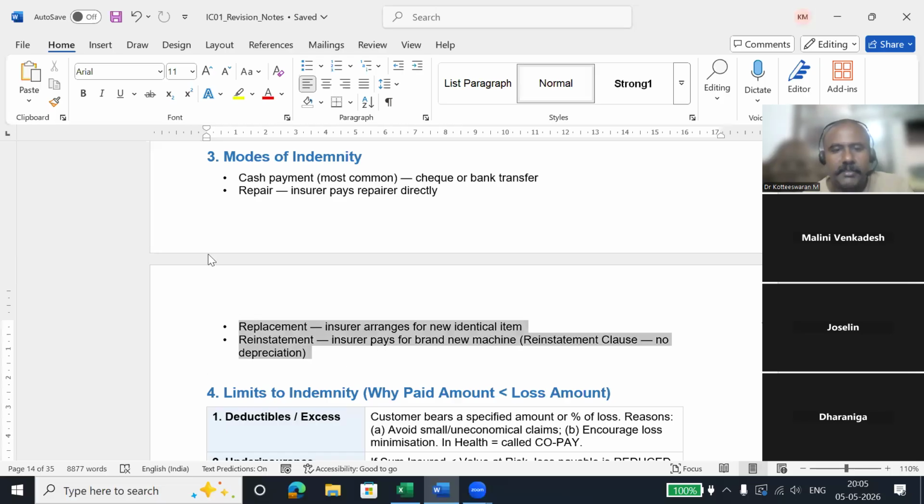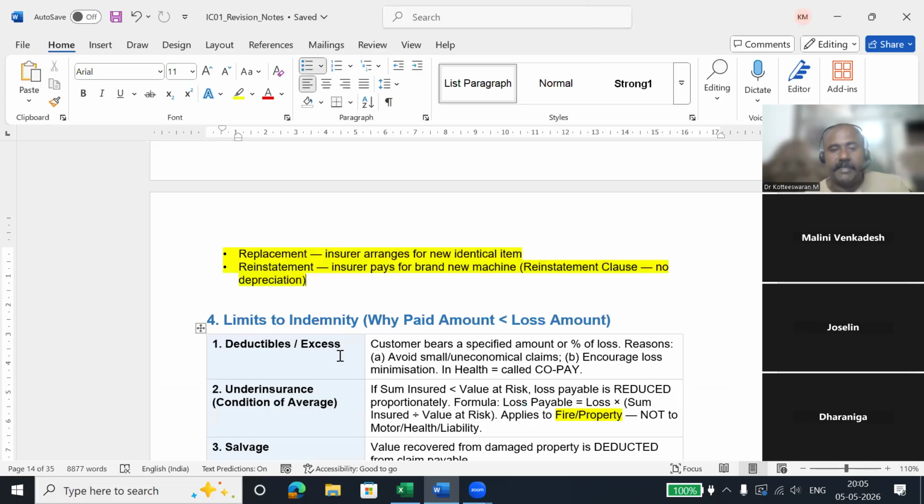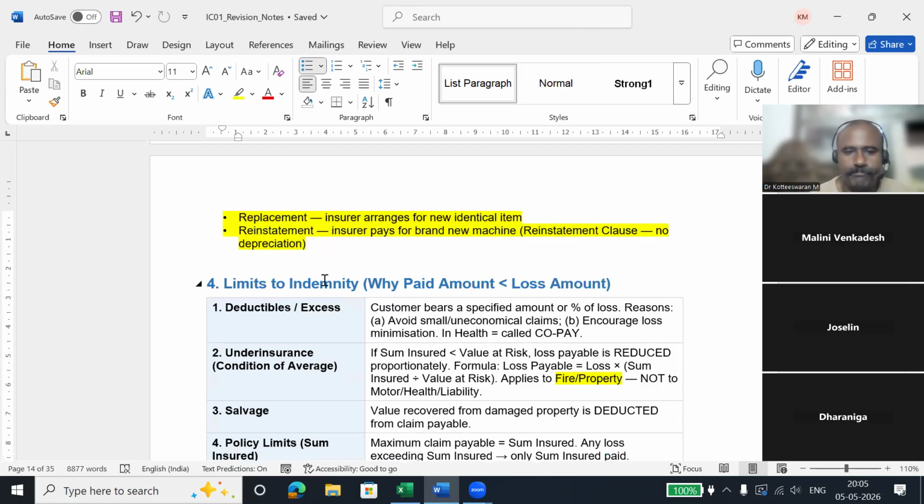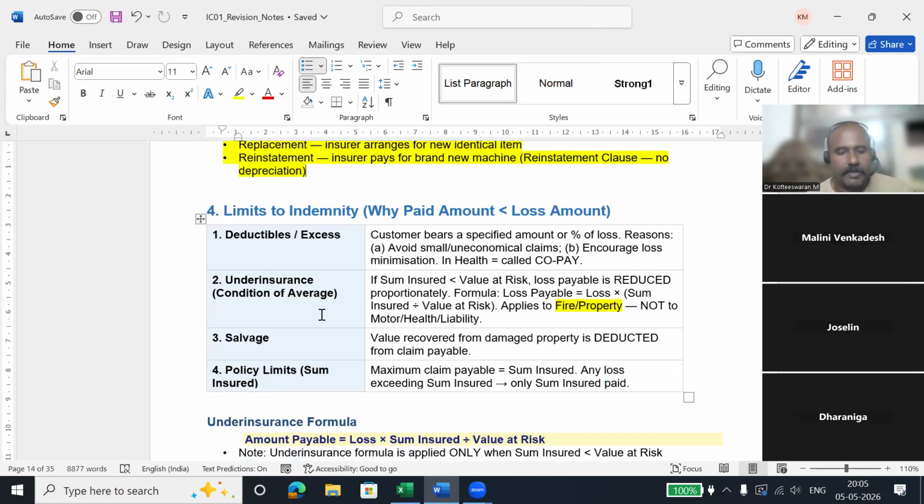Very important exam question. Difference between replacement and reinstatement. Replacement has depreciation value. Reinstatement, no depreciation. But this policy is different. It should have no depreciation clause. Question so far? Okay.